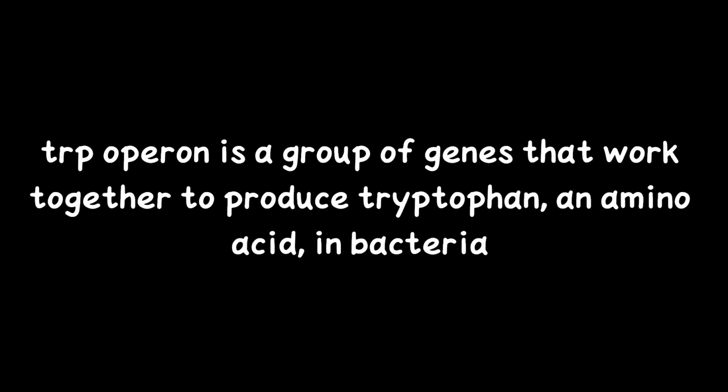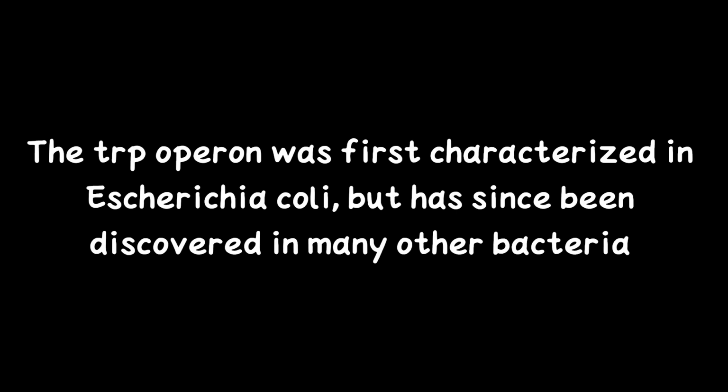Today we are going to study the tryptophan operon. The tryptophan operon is a group of genes that are transcribed together and code for the components for producing tryptophan. This is the trp operon. It is present in many bacteria but was first characterized in E. coli, that is Escherichia coli.